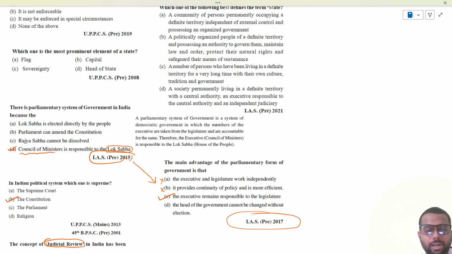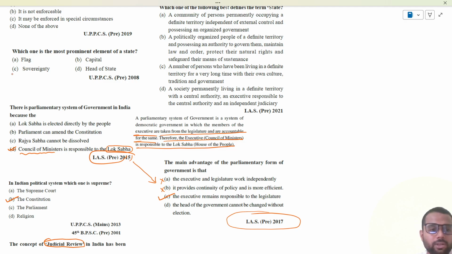So the parliamentary government is a system of democratic government in which members of the executive are taken from the legislature and are accountable for the same. Therefore, the executive, that is the Council of Ministers, is responsible to the Lok Sabha, that is the House of the People.